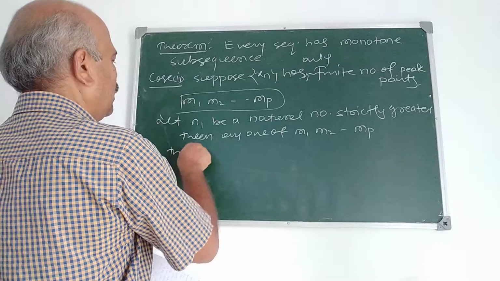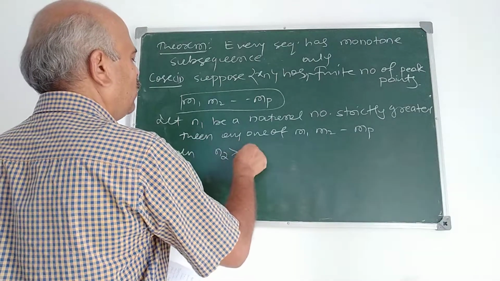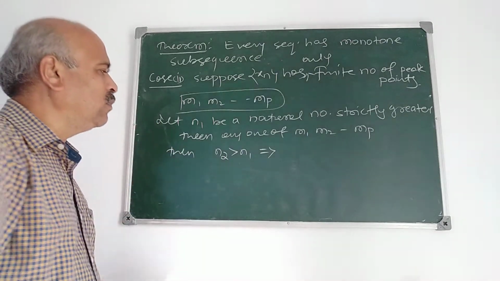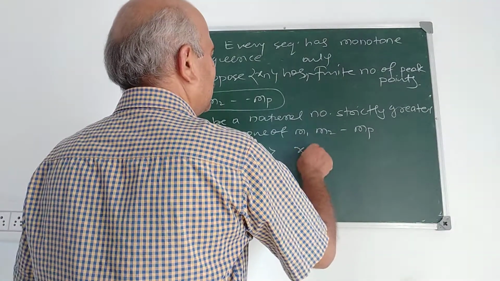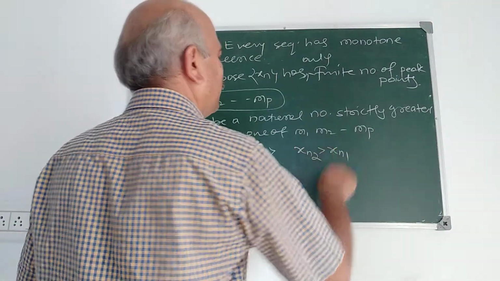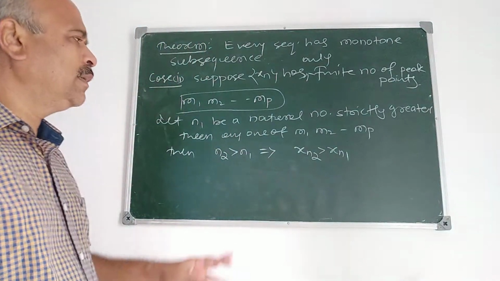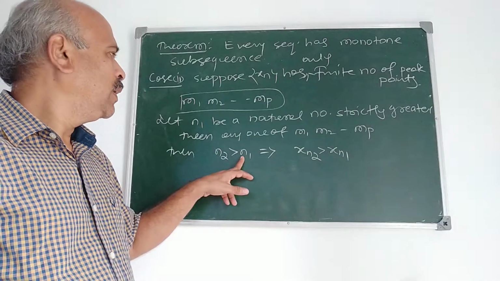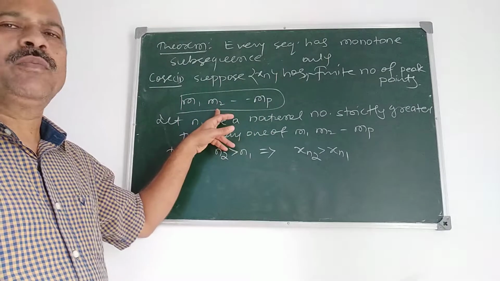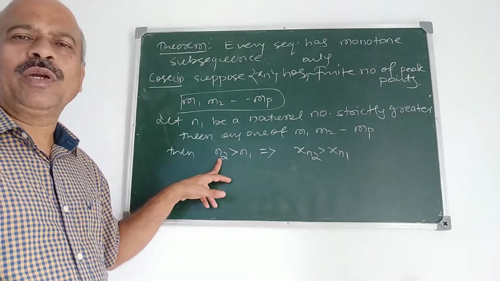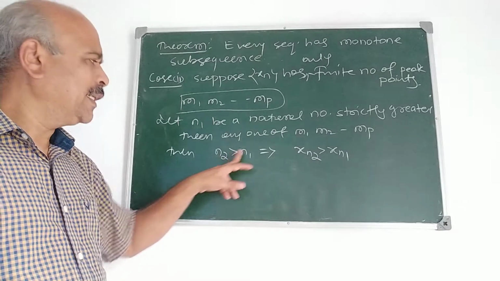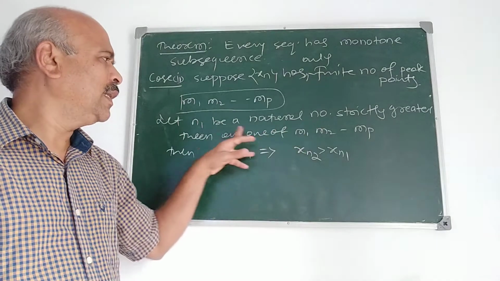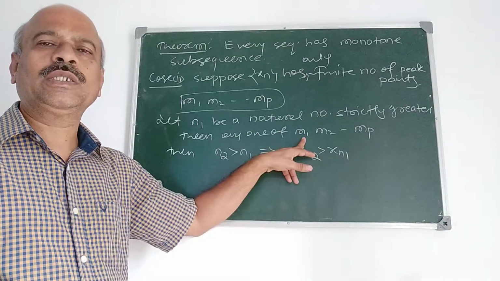Then n2 a natural number greater than n1 implies x_{n2} is greater than x_{n1}. What is the reason? Because n2 is greater than n1 and there are only a finite number of peak points, n1 is not a peak point. n1 is strictly greater than any one of these peak points.